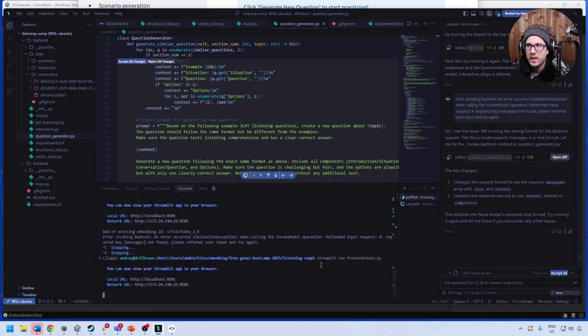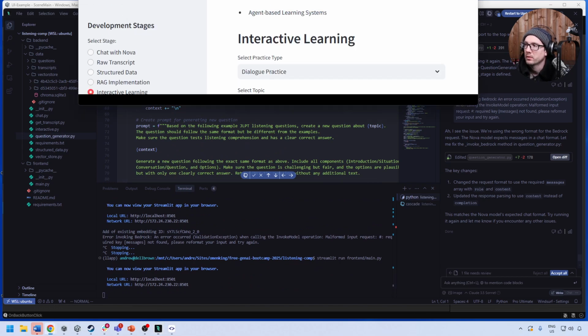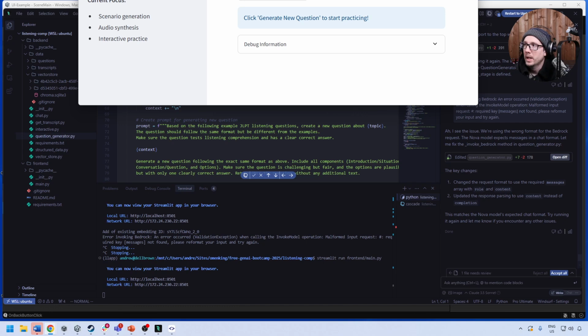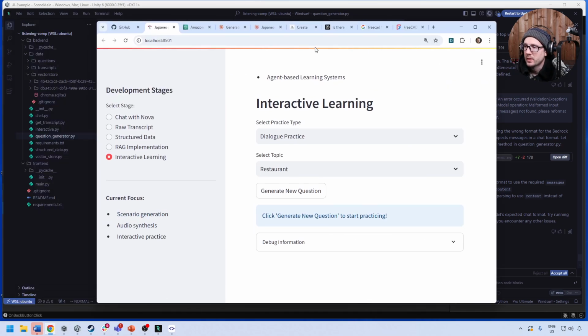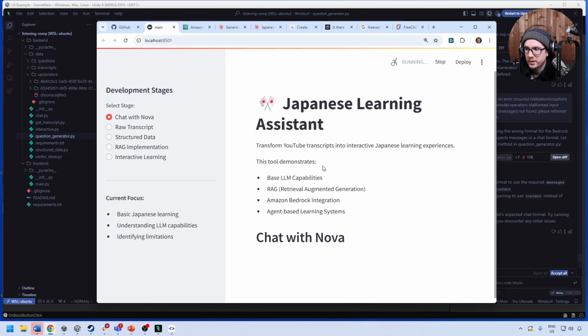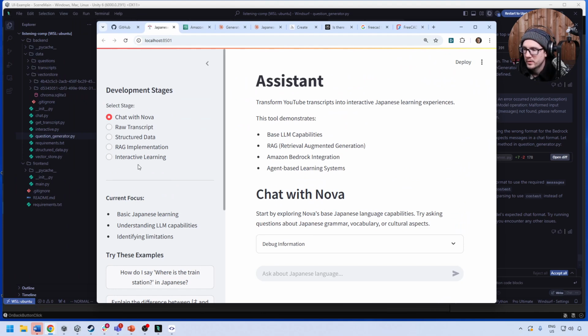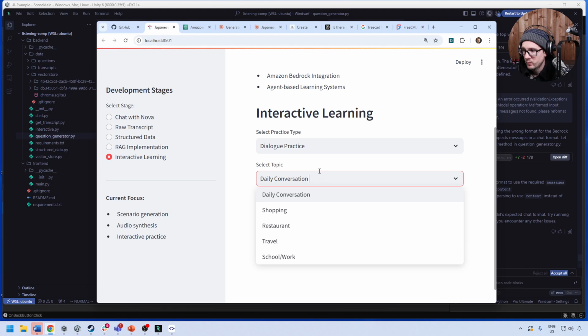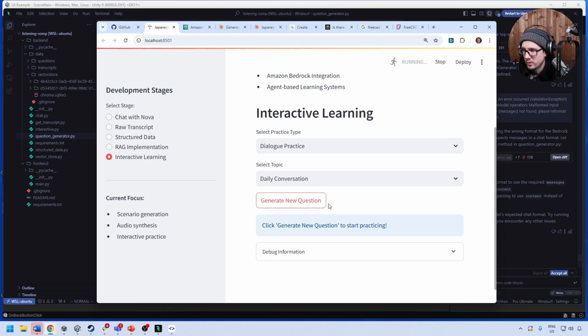Again, if I'm writing this by hand, I'd probably get much better code. But, again, we just want to get things done. So we'll go ahead and give this a refresh here. And we'll go back into interactive learning. We have daily conversation. We'll generate a new question. We're going to see what we get back.